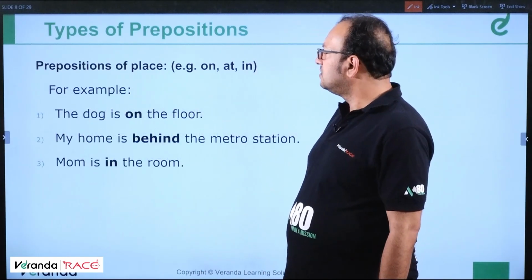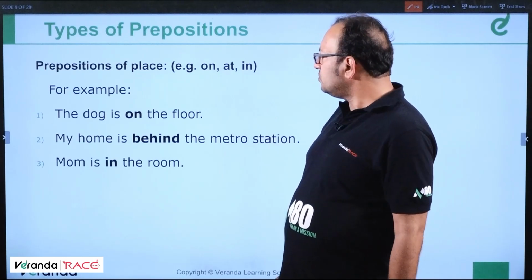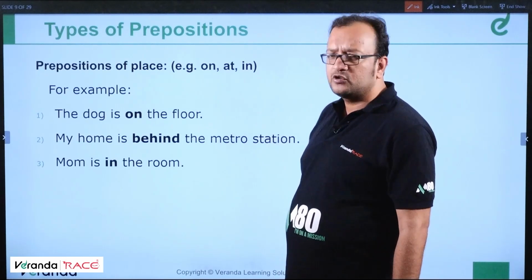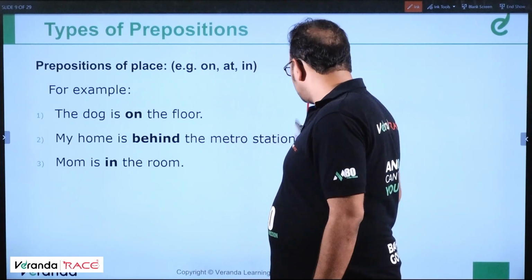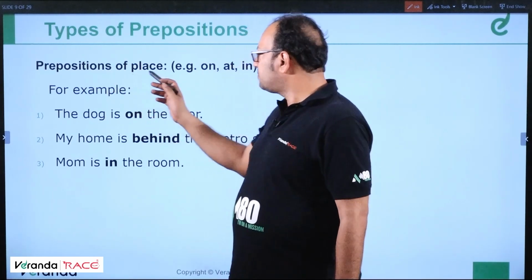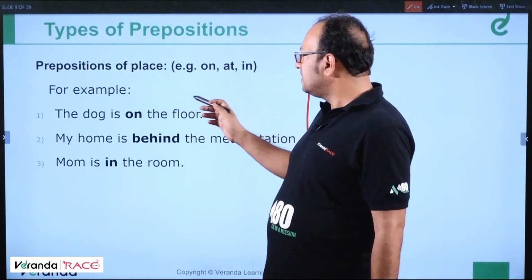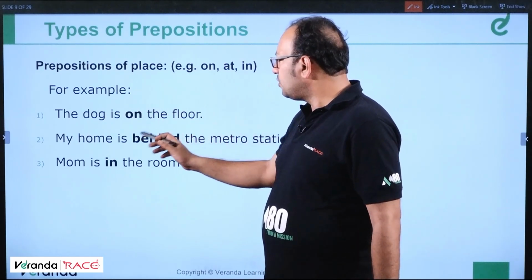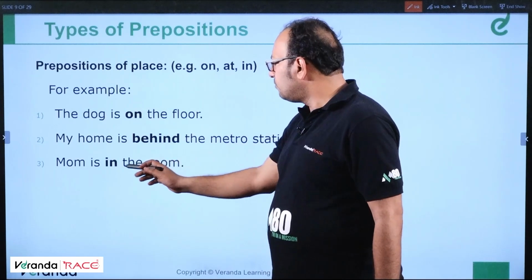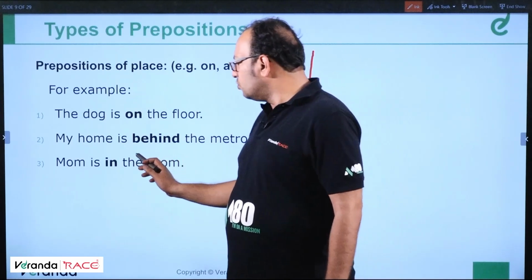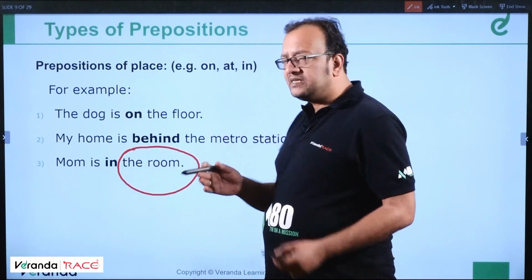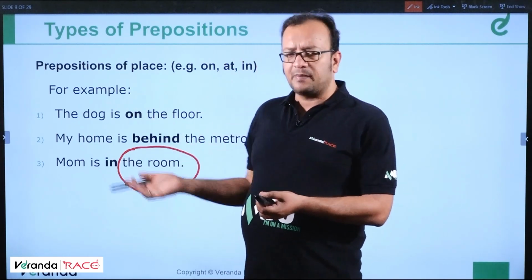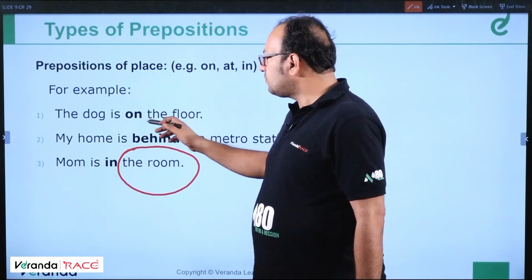Moving ahead. So I have ample space to describe this through a diagram, so I'll use this space on the right side. But before that, the prepositions of place, for example on, at and in. The dog is on the floor. My home is behind the metro station. Mom is in the room. In the room is a place defined by boundaries. Behind means just behind, on the back side. The dog is on the floor means on a surface.